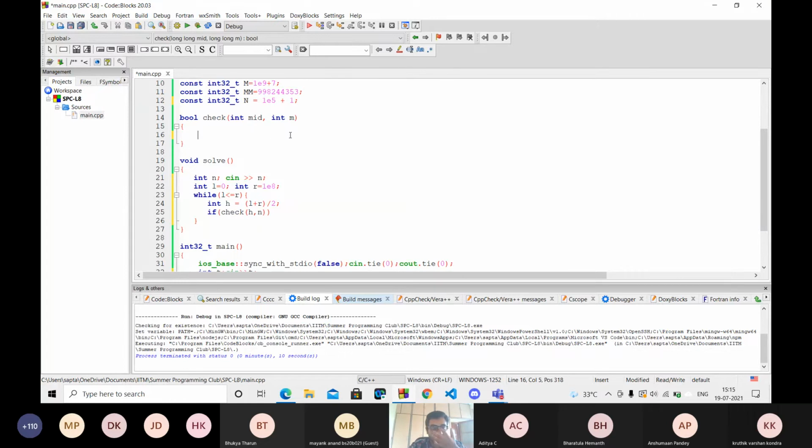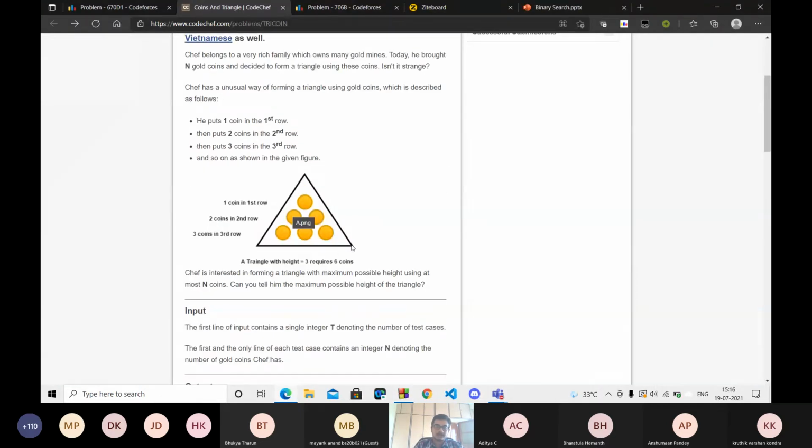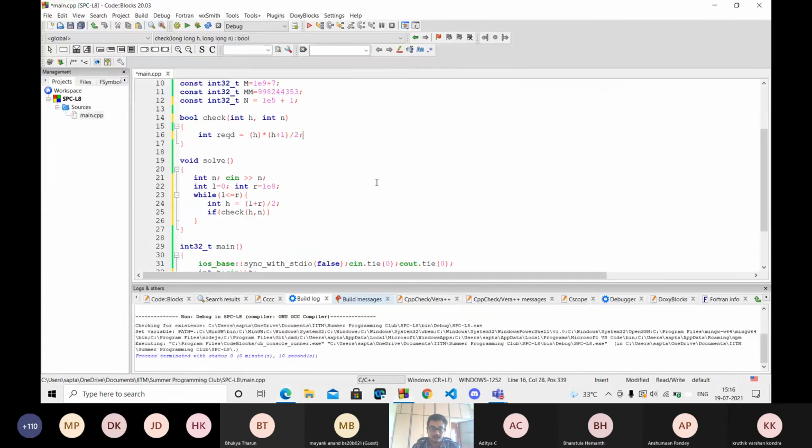How will it define check? Let me just make it h parameters, change the parameters. I'll define required to be the total number of coins which is required, which is h into h plus 1 by 2. If I want the total height of this triangle to be h, I want to check whether I can form a triangle of height h, then I need the total number of coins to be h into h plus 1 by 2.